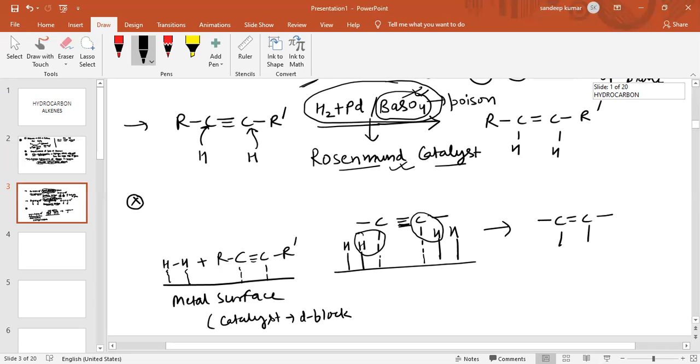So this is basically adsorption. Now after adsorption, the metal surface becomes free. So this is basically desorption, removal of product and adsorption of reactant. This is one of the methods for the preparation of alkene from alkynes.